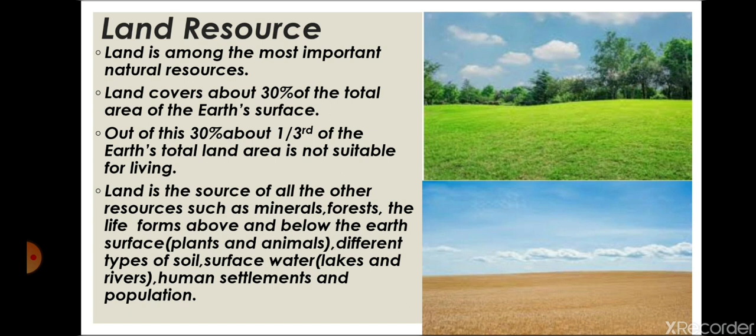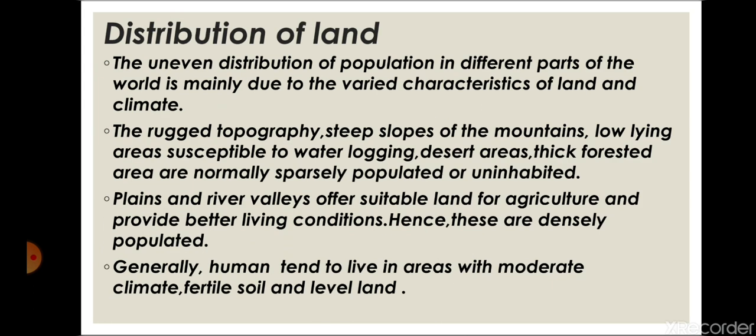Now, why is land important for us? Because on land only we get every other resource. Land is the only source of every other resource to us. Now, the distribution of land is what we were discussing. Land is unevenly distributed. Land is available everywhere, but the condition of land is uneven. I have already explained that land of every place is not suitable for our survival.